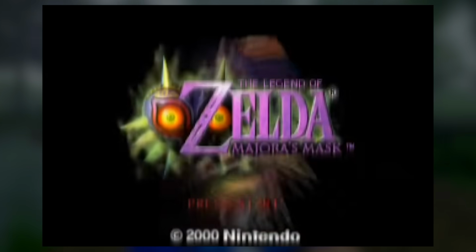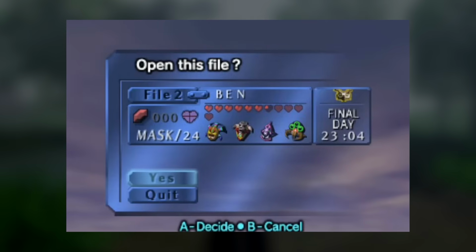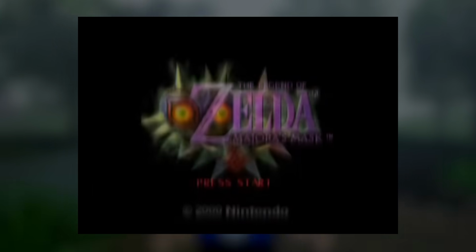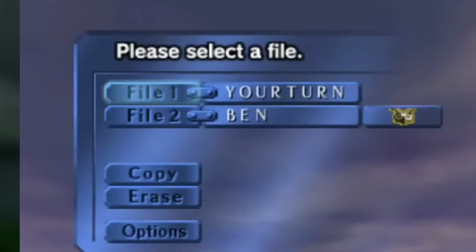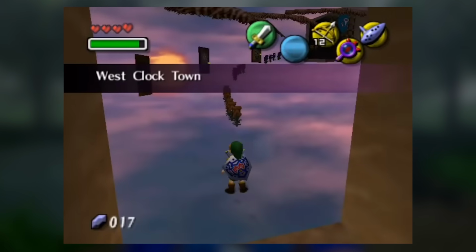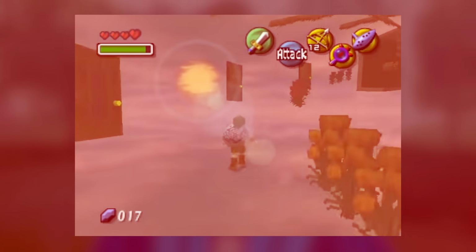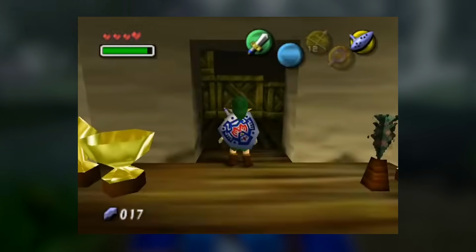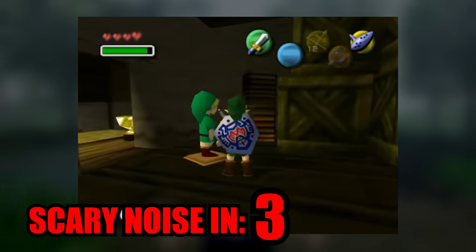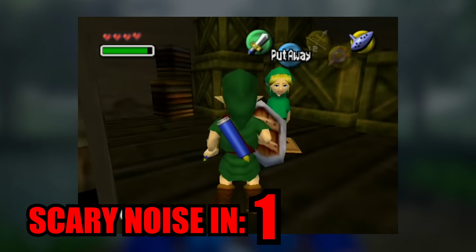So the story goes that this one guy went to a garage sale and found an old man selling a copy of Majora's Mask. The cartridge was scratched out and all it said was Ben. But when the guy went home and decided to play the game, he found a save file with the name Ben. The guy decided to ignore this and started playing a new file, but then he noticed creepy things started happening. Textures wouldn't load, a creepy statue would follow him around, but also strange noises would just play.